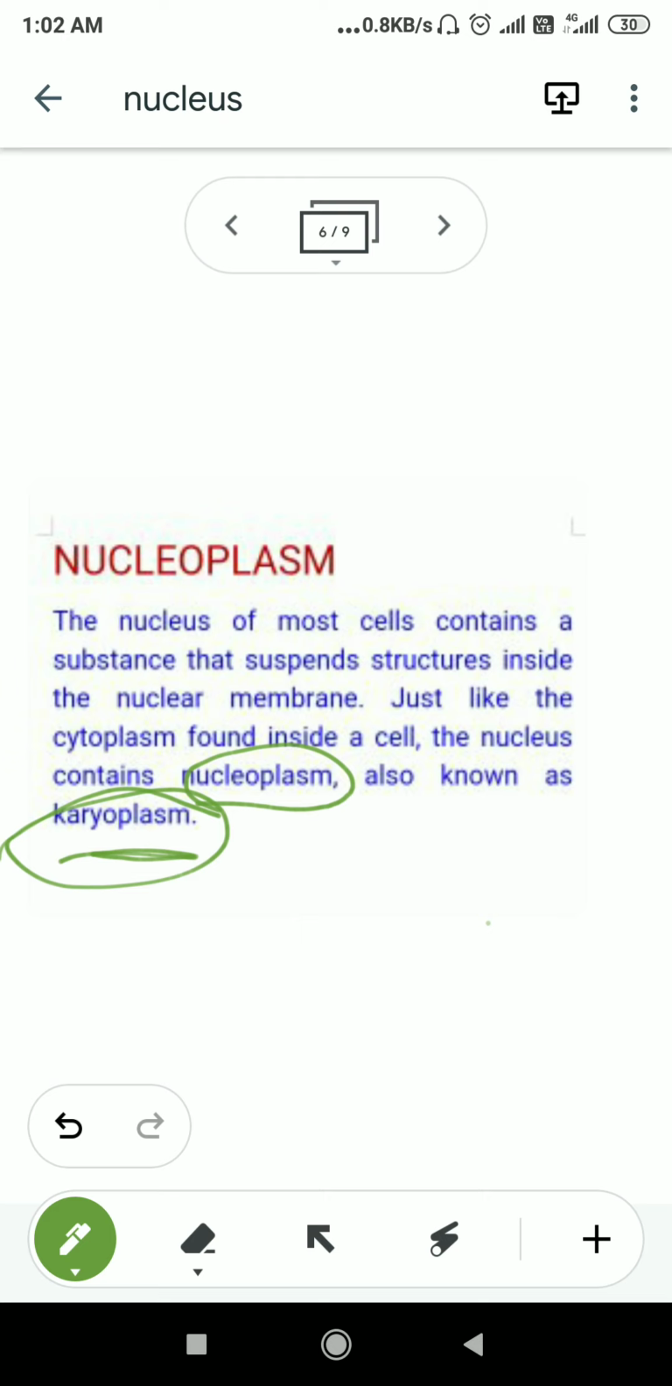So the nucleus of most cells contains a substance that is suspended inside the nuclear membrane, just like the cytoplasm found inside a cell. All nuclei contain nucleoplasm, and it acts as a matrix.